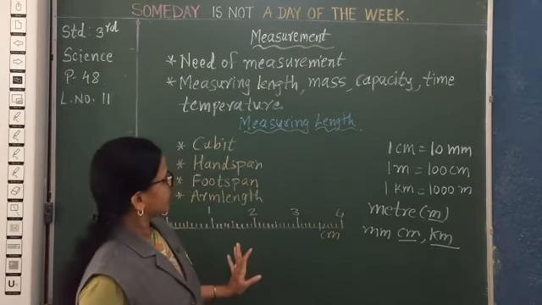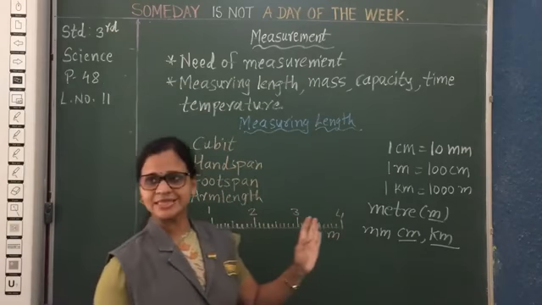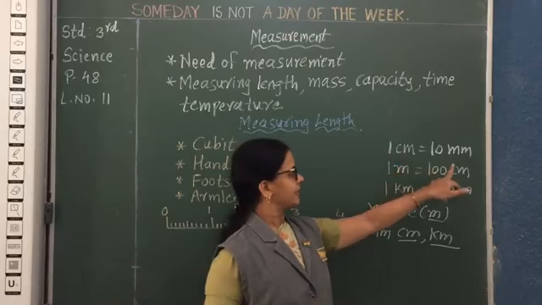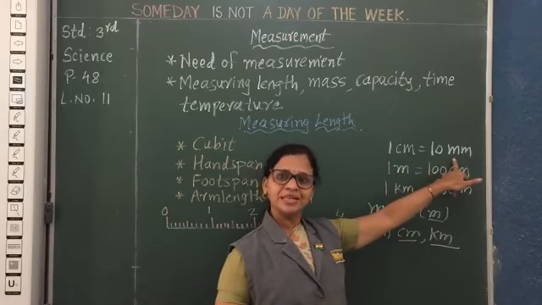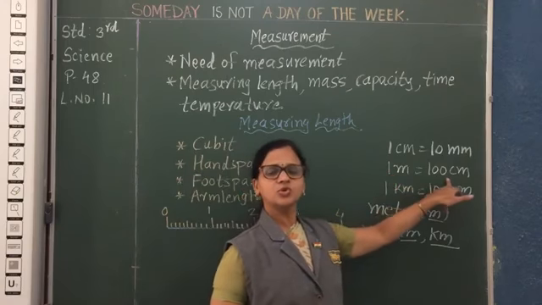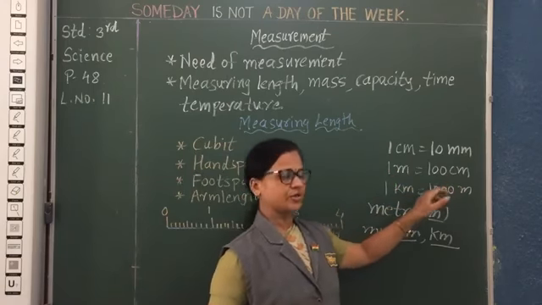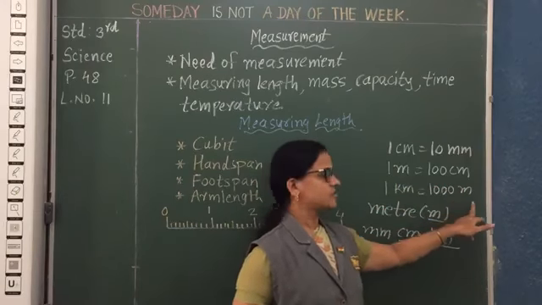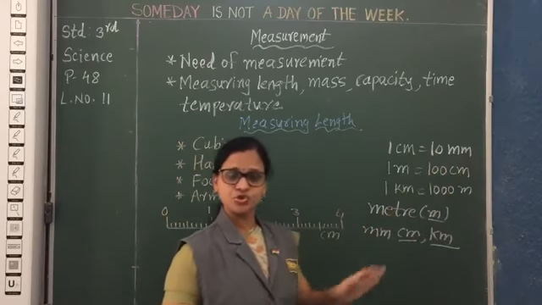Okay, now see here, there are some conversions. 1 centimeter is equal to 10 millimeter. The second one is 1 meter is equal to 100 centimeter. Then afterwards, 1 kilometer is equal to 1000 meter. This conversion you should know.